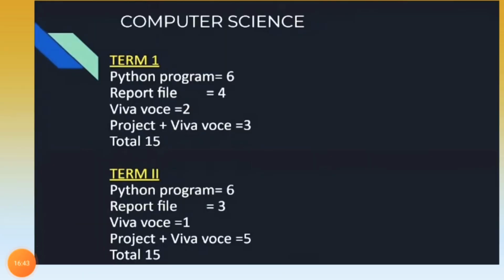Here we have computer science. So term 1, the Python program is 6 marks, report file 4 marks, viva 2 marks, and project plus viva 3 marks, total 15 marks. If we see term 2, the Python program is 6 marks as it was in term 1, but there is a change in the marks of the report file. Previously it was 4 marks, but now it's 3 marks. Viva marks also changed from 2 to 1, and project will be 5 marks, and overall the total will remain 15 marks.